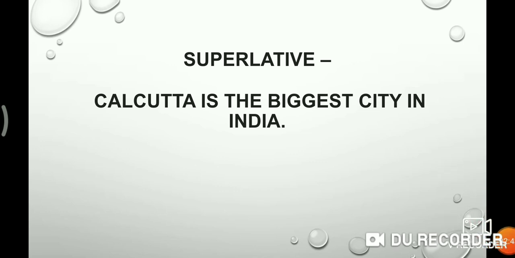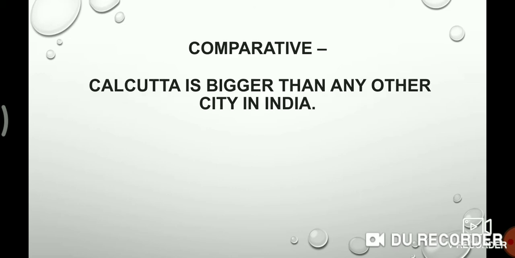Now let's see the comparison among positive degree, comparative degree and superlative degree. Now look, Kolkata is the biggest city in India. This is the example of superlative degree. Then you must convert or interchange this superlative degree into comparative degree. Kolkata is bigger than any other city in India, and this comparative degree must change into positive degree.